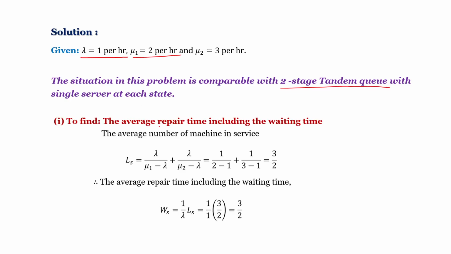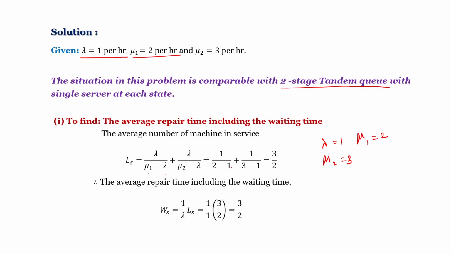Find first one: the average repair time including the waiting time, that means waiting time in the system. Ls equal to lambda by (mu1 minus lambda) plus lambda by (mu2 minus lambda), where lambda equal to 1, mu1 equal to 2, mu2 equal to 3.